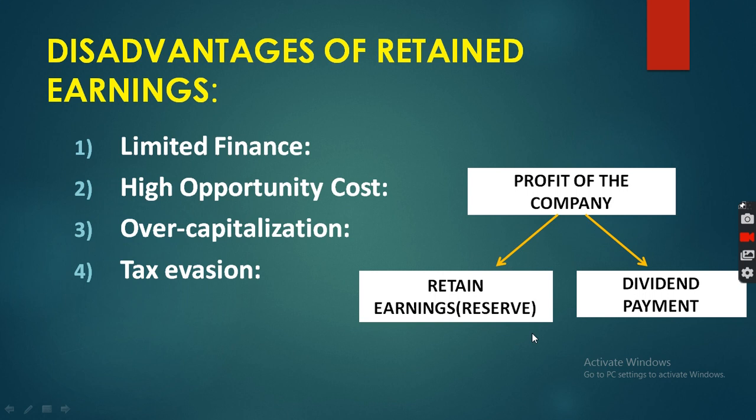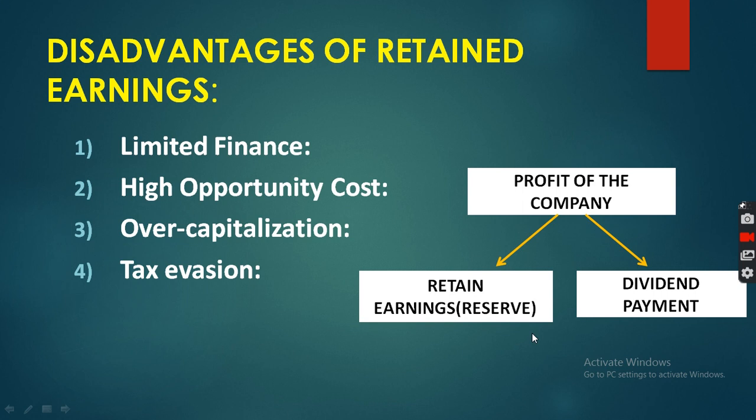So whenever a company selects retained earnings, the company has a limited option, limited balance. Clear? So the director cannot retain the whole balance. Generally, you cannot retain all the profit.